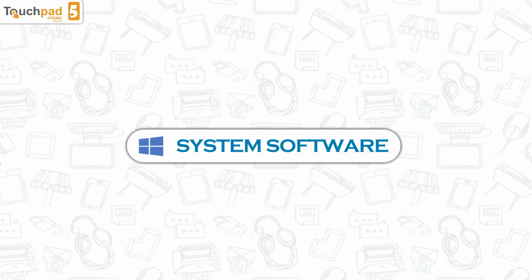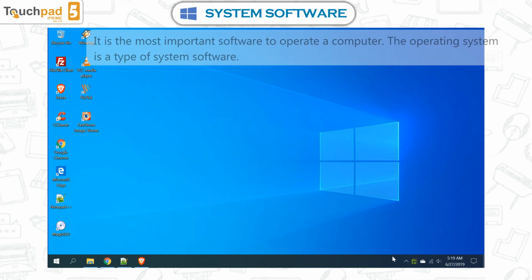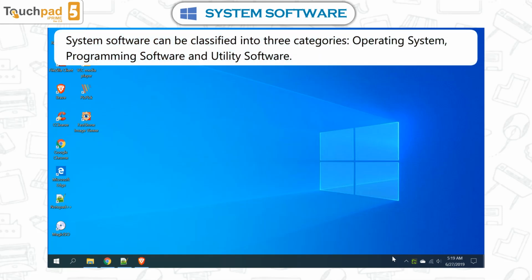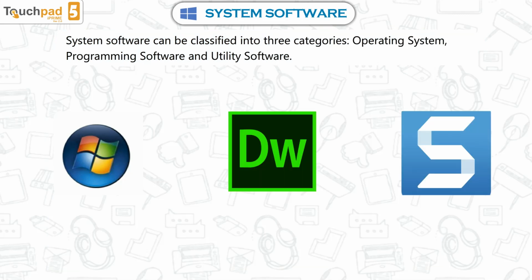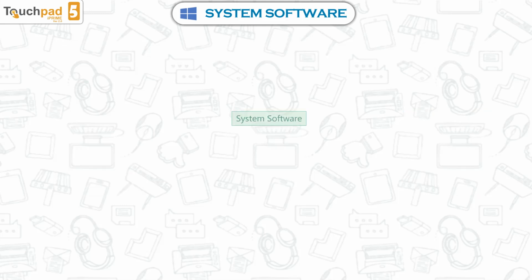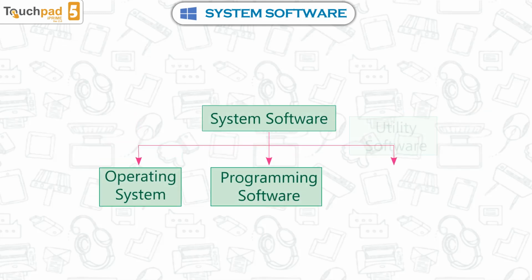System software. It is the most important software to operate a computer. The operating system is a type of system software. System software can be classified into three categories: operating system, programming software, and utilities software.